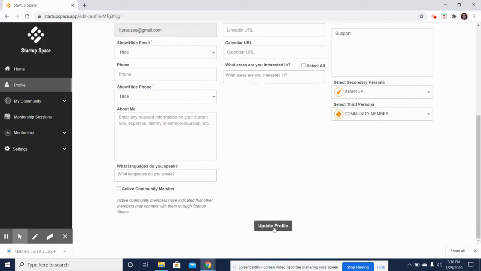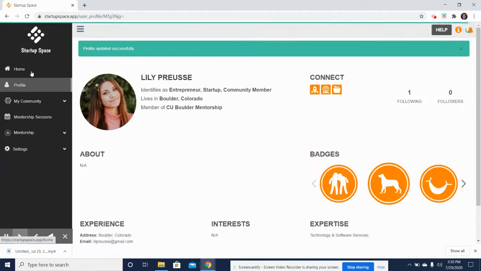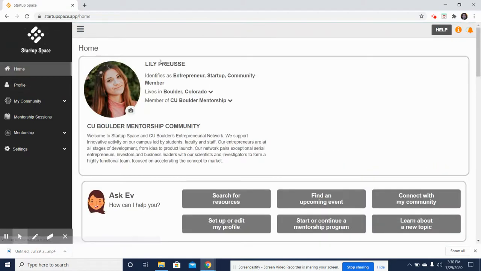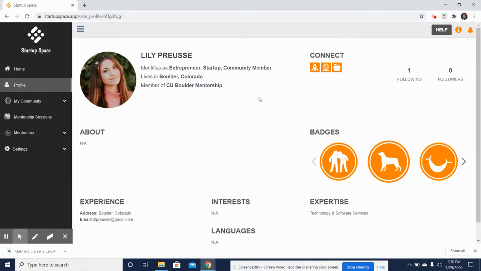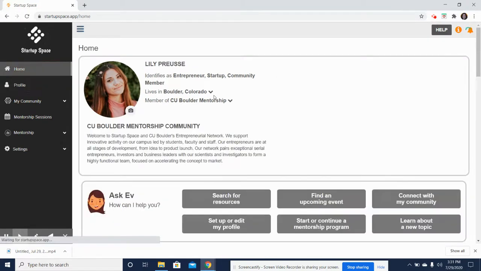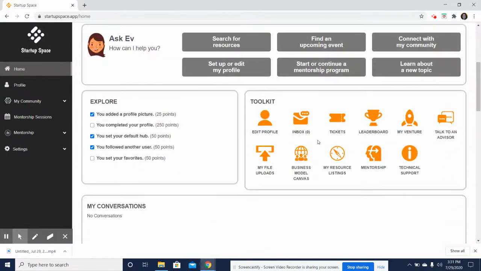Once you are finished, please click Update Profile and return to the homepage. You can select your name to see the way your profile will look to others, who is following you, or any other details needed. Go back to the homepage and please feel free to explore.